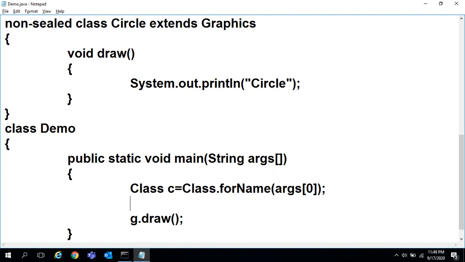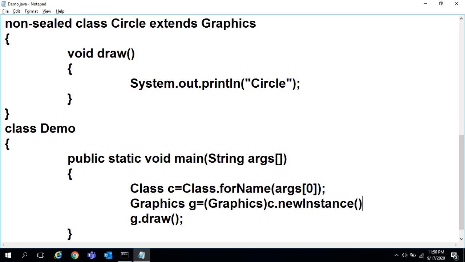So with that you will get the object. Say you can assign to the graphics class. See, Graphics g equal to, it returns an Object, so typecasting is required. So (Graphics) c.newInstance.